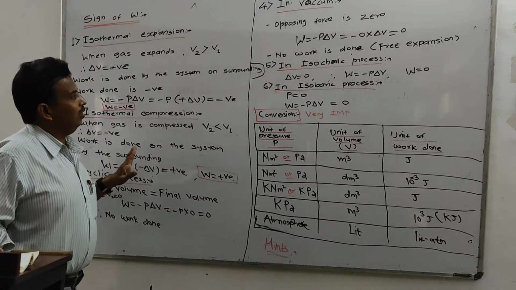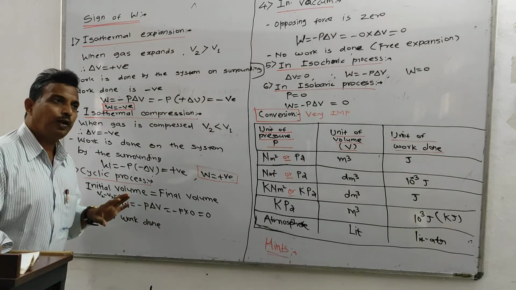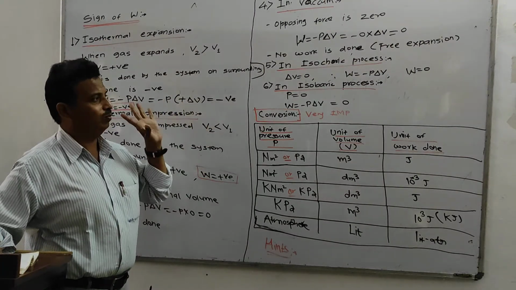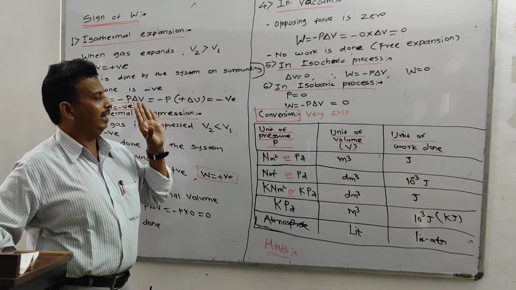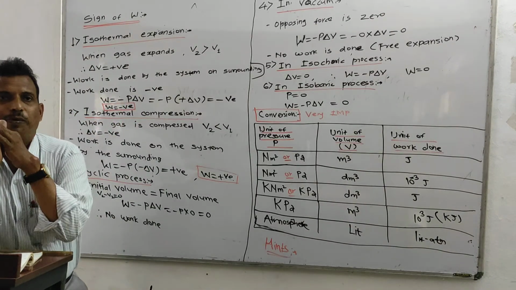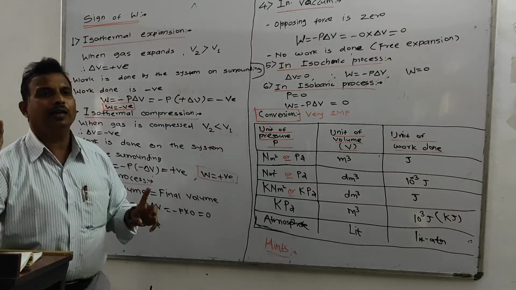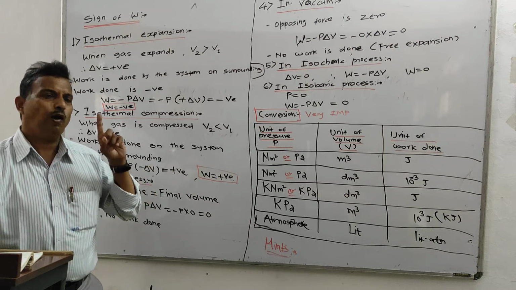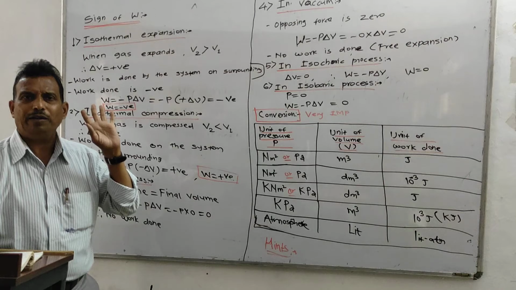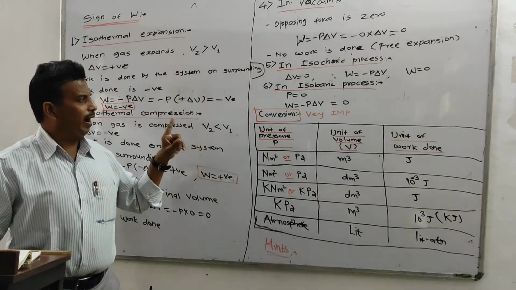So in this way there are 6 different sign conventions for W, and it is very important as far as multiple choice questions are concerned. Therefore, remember these 6 processes. Now the next point, a very important point as far as thermodynamics is concerned. If you know this table, then you can solve the problems of thermodynamics. Otherwise, you cannot. So this table is very important. You have to learn this table by heart.